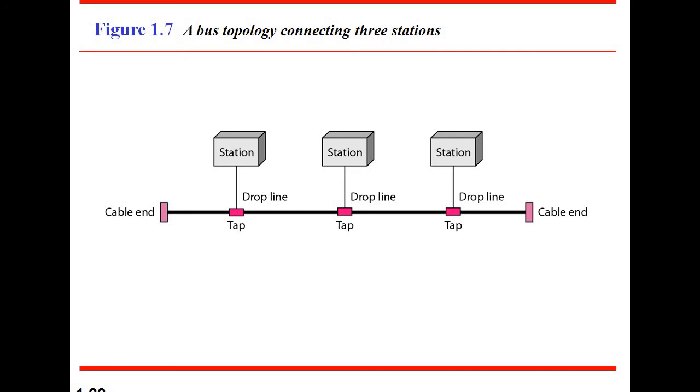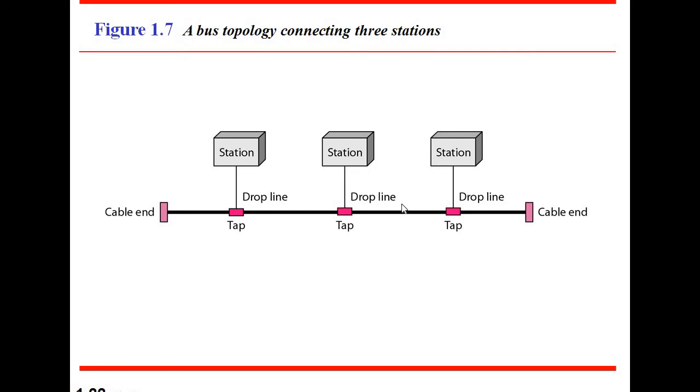That means these are the stations, station 1, station 2 and station 3, and they are connected through a single transmission medium, also called the backbone cable, because all the communications go through this single transmission medium, which holds station 1, station 2 and station 3.